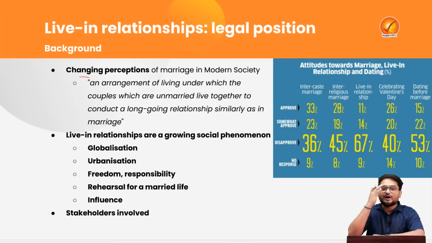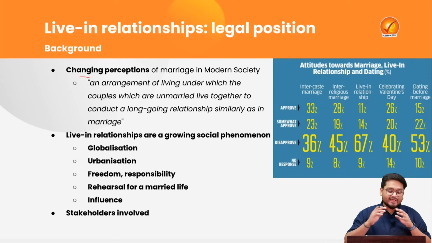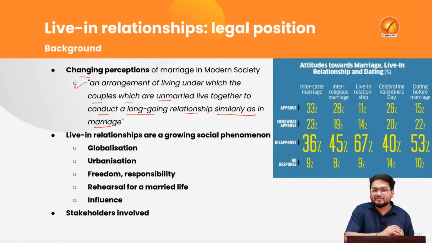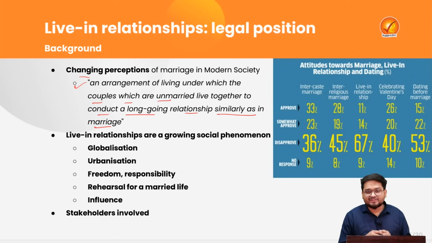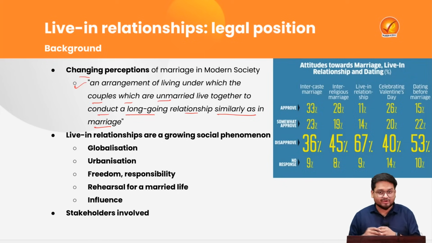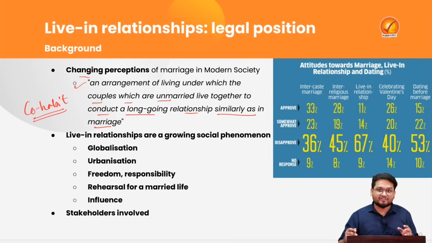Now, if we attempt to define live-in relationships, it is an arrangement of living where couples who are unmarried live together to conduct a long-going relationship similar to marriage. What happens in live-in relationships is that the individuals who are living together, or cohabiting, do not consent to any marriage contract, and they do not register under any rule, norm or law of the country.